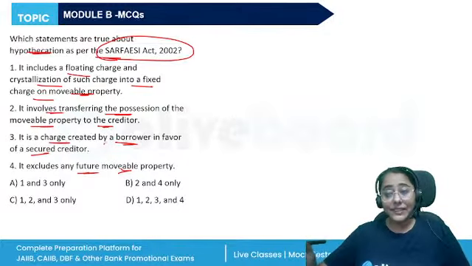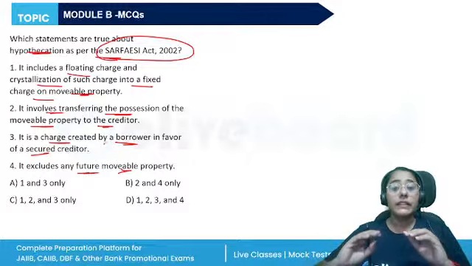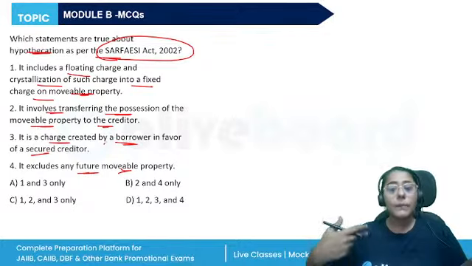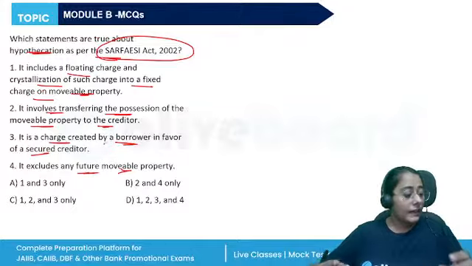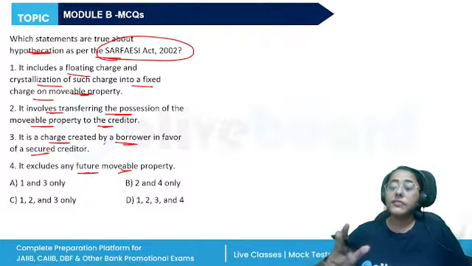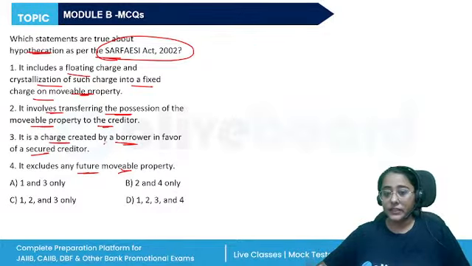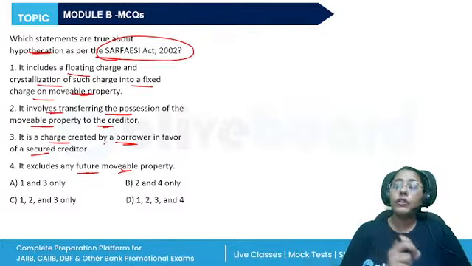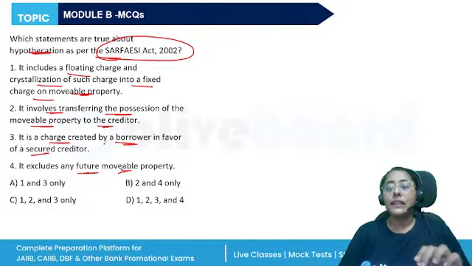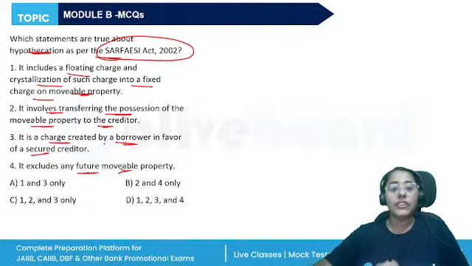It can be existing, it can be future without delivery of possession of the movable property to the creditor, right? Neither physical nor legal, and this will act as a security for financial assistance. It includes floating charge, and if the borrower defaults, then it will be crystallized into the fixed charge, and the creditor will now have the specific interest.